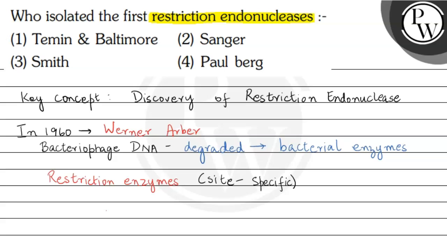He also hypothesized that these enzymes only recognized a particular nucleotide sequence in the viral DNA, which he named the recognition site. The restriction enzymes recognized only these recognition sequences and cleaved the viral DNA only at that particular site. So this was the hypothesis given by Werner Arber.